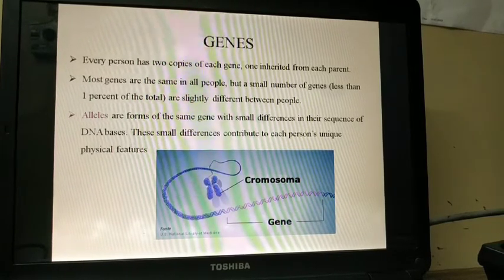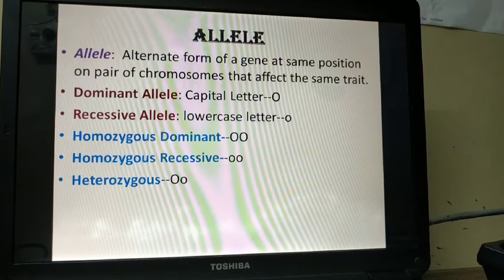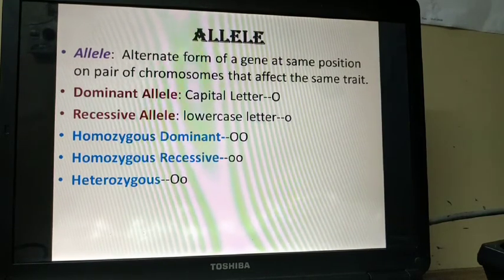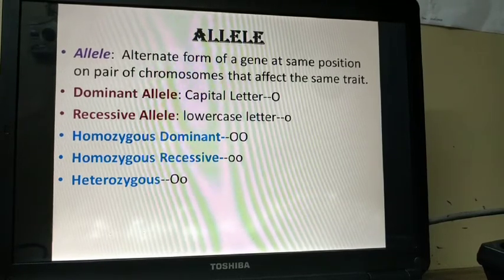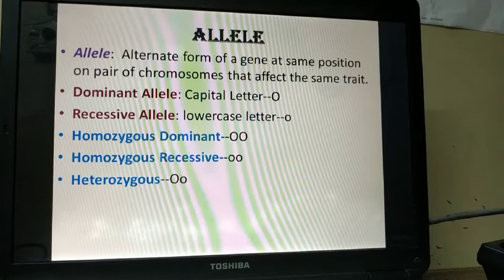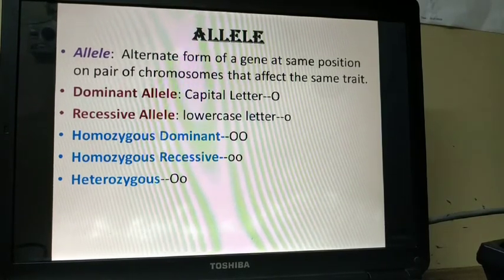An allele is an alternate form of a gene at the same position on a pair of chromosomes that affects the same trait. For example, a capital letter O is represented as a dominant allele, and a lowercase letter o is a recessive allele.